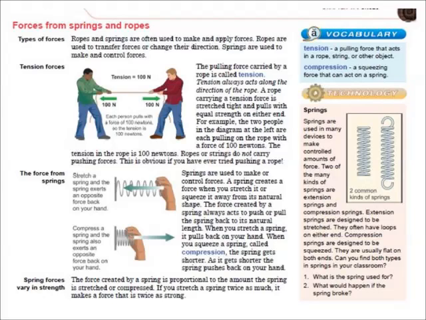Springs are used to make or control forces. A spring creates a force when you stretch it or squeeze it away from its natural shape. The force created by the spring always acts to push or pull the spring back to its natural length. When you stretch a spring, it pulls back on your hand. When you squeeze a spring, called compression, the spring gets shorter. As it gets shorter, the spring pushes back on your hand.